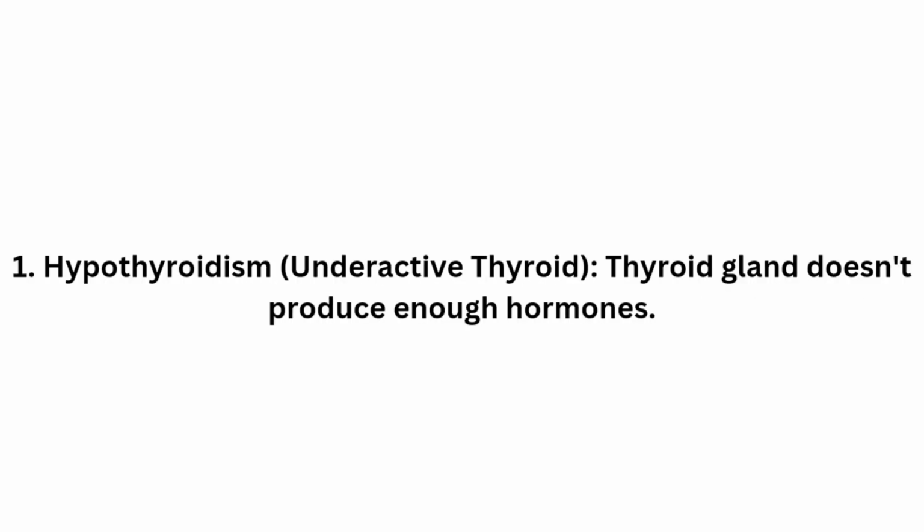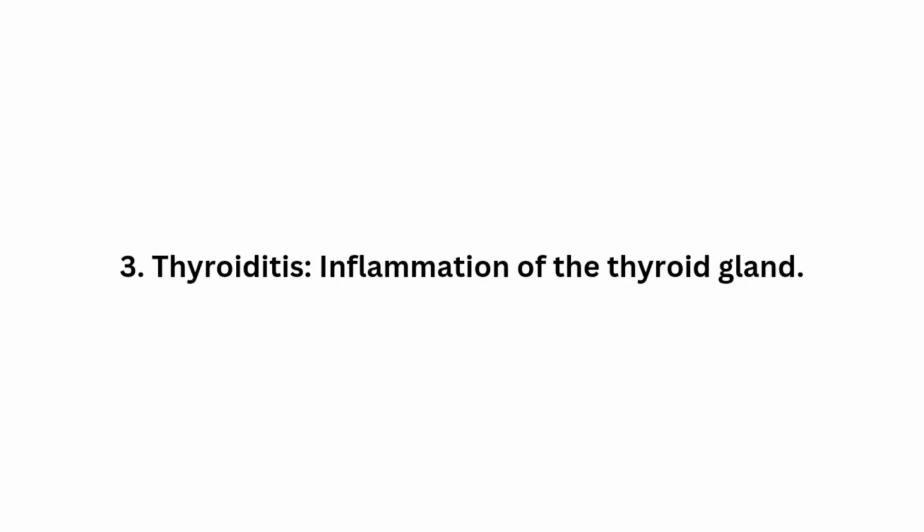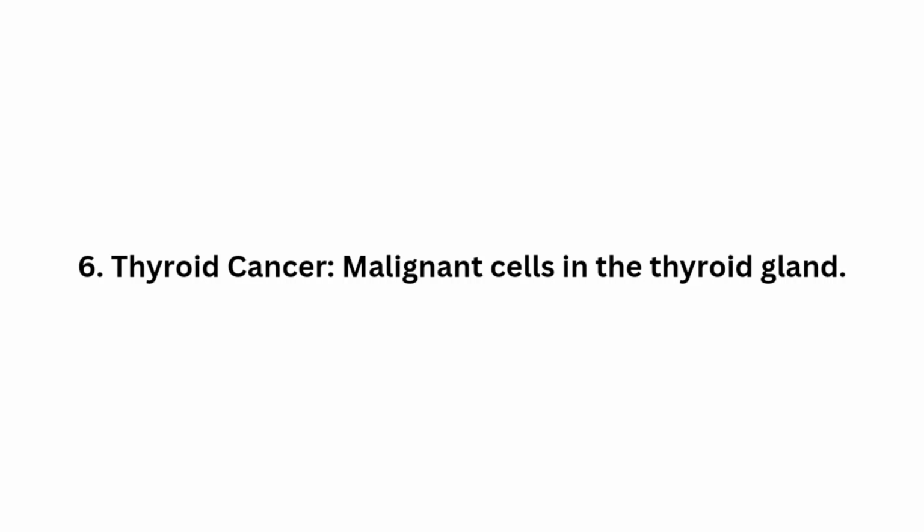Types of thyroid disease. 1. Hypothyroidism or underactive thyroid. The thyroid gland doesn't produce enough hormones. 2. Hyperthyroidism or overactive thyroid. The thyroid gland produces excessive hormones. 3. Thyroiditis, an inflammation of the thyroid gland. 4. Goiter, an enlargement of the thyroid gland. 5. Thyroid nodules, abnormal growths on the thyroid gland. 6. Thyroid cancer, malignant cells in the thyroid gland.